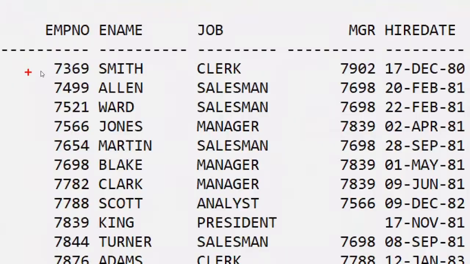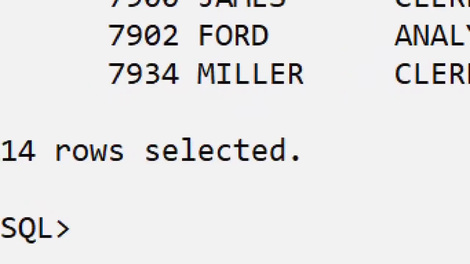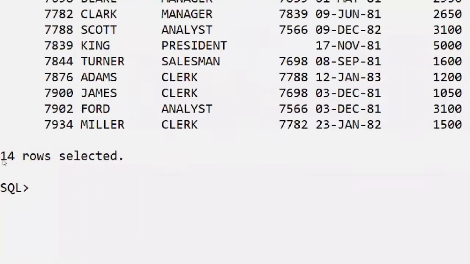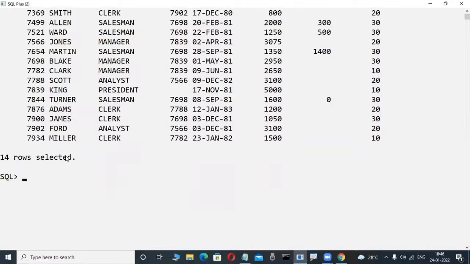How many rows are there? Check it out. 1, 2. These are called rows. These are called rows only. How many rows are there? Here, 14 rows are there. They are giving us some rows. Okay, this is a big table. EMP is a table. Okay, fine.